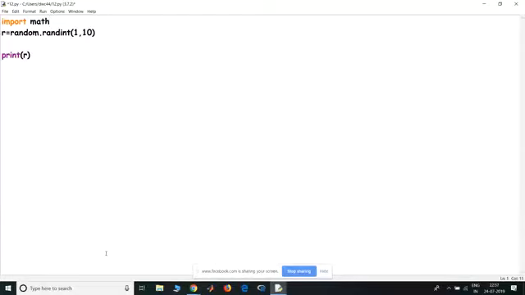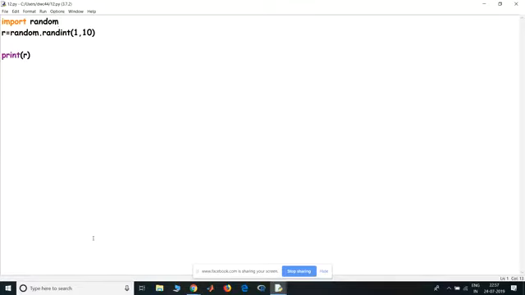If I want to use the square root function, or if I want to generate a random number, I use something called the import function. When I'm importing math, there are a lot of built-in functions in math which I can use. What I showed you was the random import, which is used to generate random numbers.